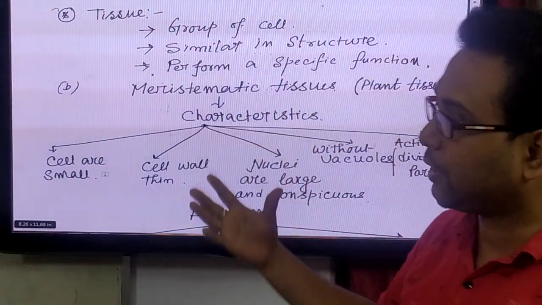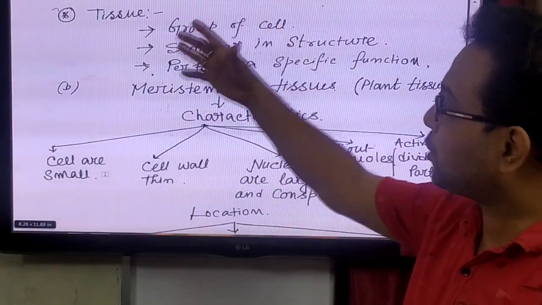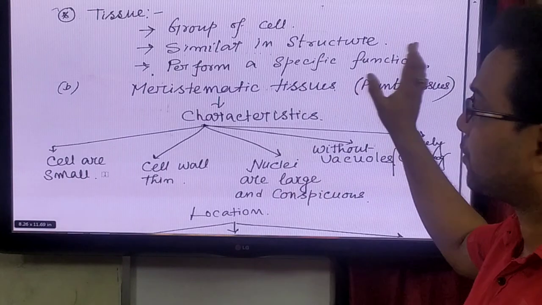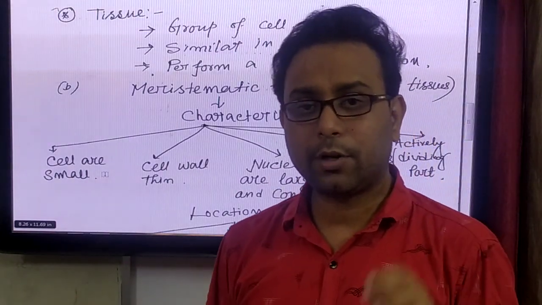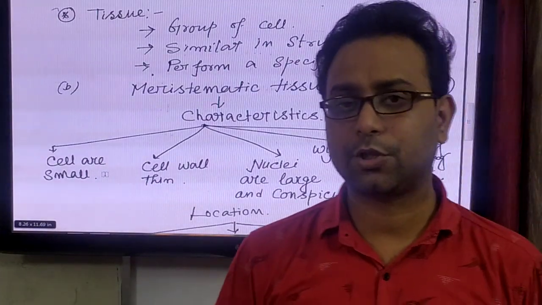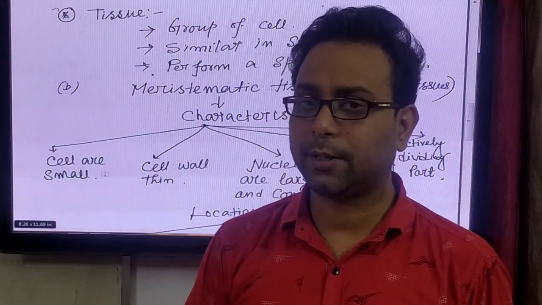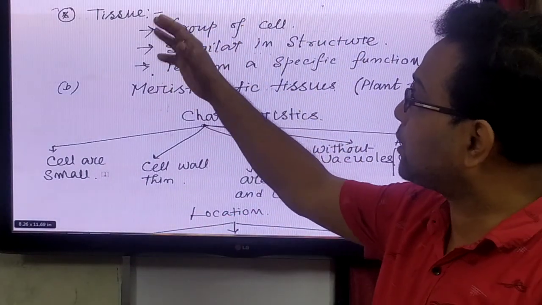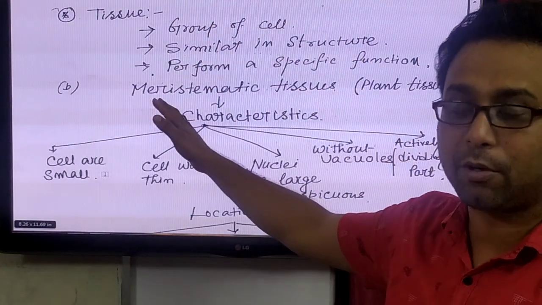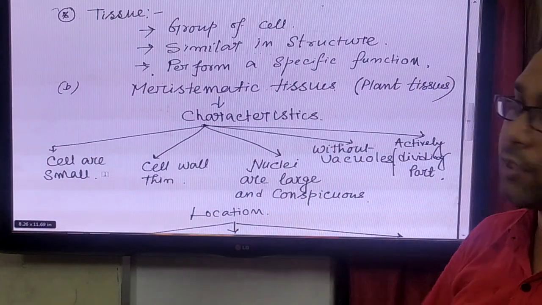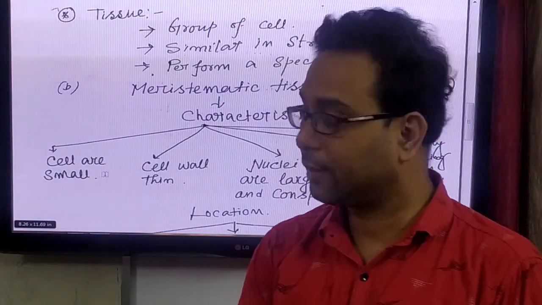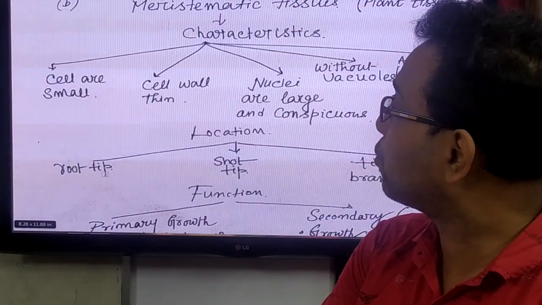So in the definition we understand that the tissue is a group of cells similar in structure that perform a specific function. So in your ICSE class 7, if you are asked for the definition of the tissue, how would you write it? The tissue is a group of cells which are similar in structure and perform a specific function. Now we go to another part, that is the meristematic tissue.